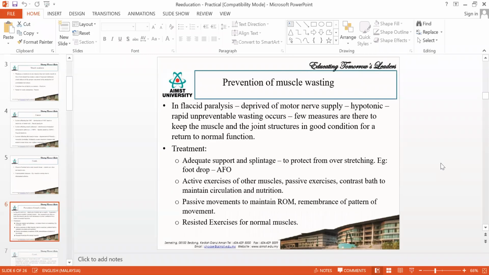So for treatment, whenever you want to treat this muscle problem, first you want to prevent certain things, then you need to improve certain things. Prevent means you need to prevent muscle wasting, because whenever the muscle is not in use, definitely it will end up in wasting.